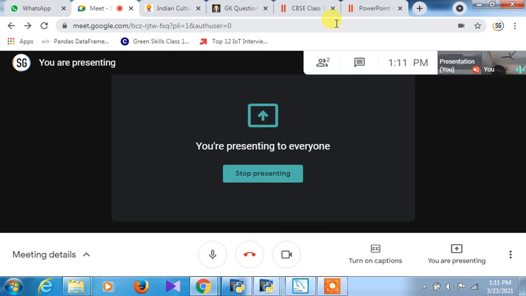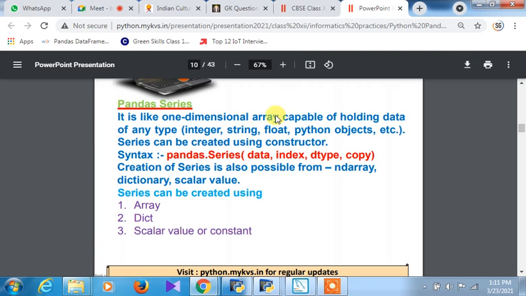Coming to this part, you can see that a series can be created. What is a series? It's like a one dimensional array capable of holding data of any type, integer, string, float, Python objects, and it can be created by using its constructor. Constructor means registering and initializing an object. An object is a chunk of memory that has been registered to keep a set or group of data in memory. Now this series can be created using an array, dictionary, and scalar value or constant. A scalar value is just a value, nothing else.